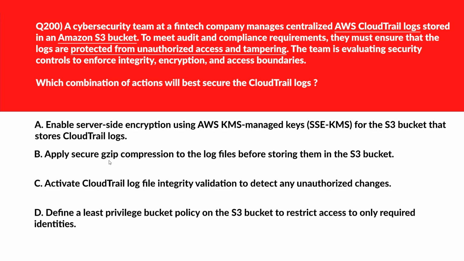B says apply secure gzip compression to the log files before storing them in S3 bucket. Gzip compression reduces file size but doesn't enforce access control or integrity. Incorrect. Now let's move to option C. C says activate CloudTrail log file integrity validation to detect any unauthorized changes. Integrity validation enables cryptographic verification of logs to detect unauthorized changes. That looks good. We'll move now to D.